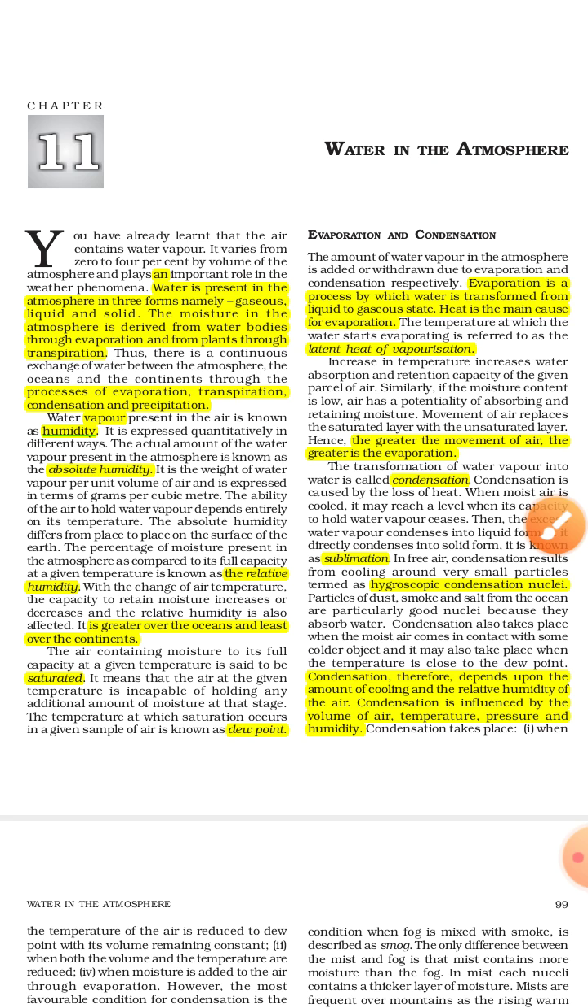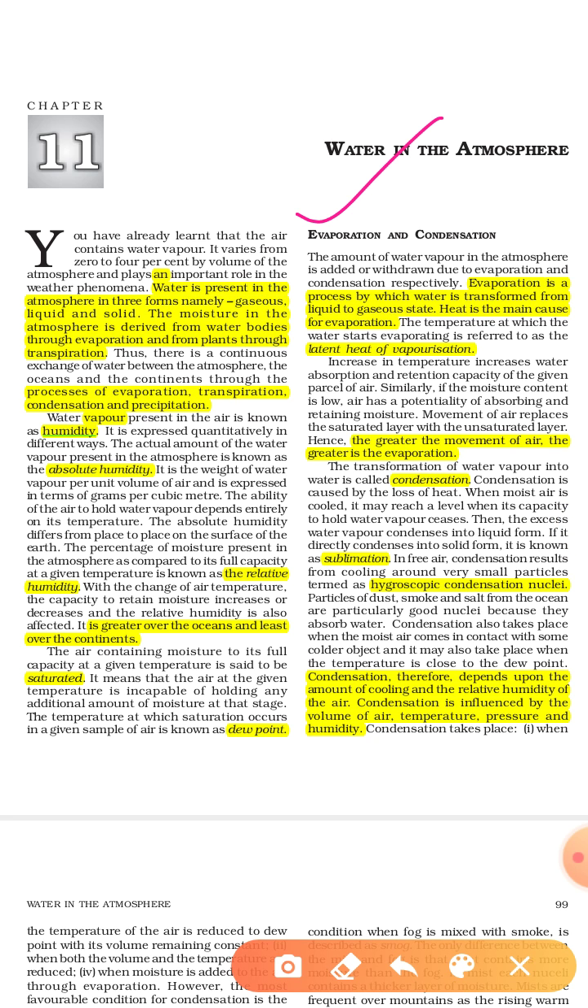Now we will see two important points, that is evaporation and condensation. Through evaporation water becomes from liquid form to gaseous form, and by condensation the water becomes from gaseous form to liquid form. So basically this is the transformation of water from gaseous to liquid form or from liquid to gaseous form. Evaporation is a process by which water is transformed from liquid to gas state. Heat is the main cause for the evaporation. As you know, the evaporation is a simple process. So who is responsible for the evaporation?